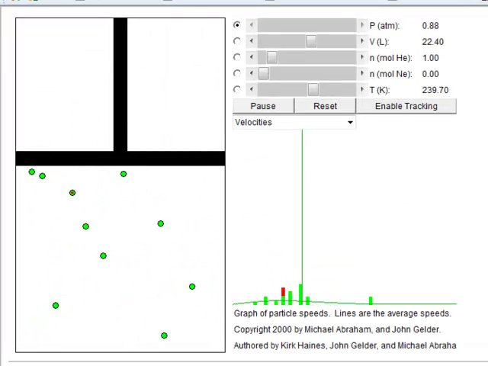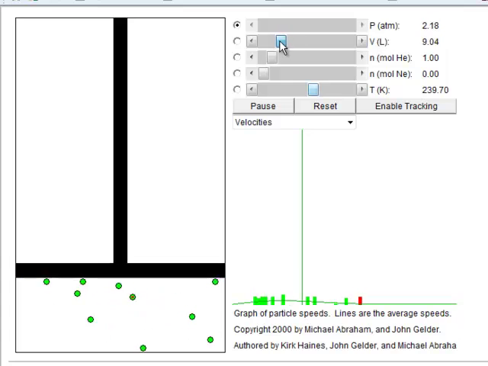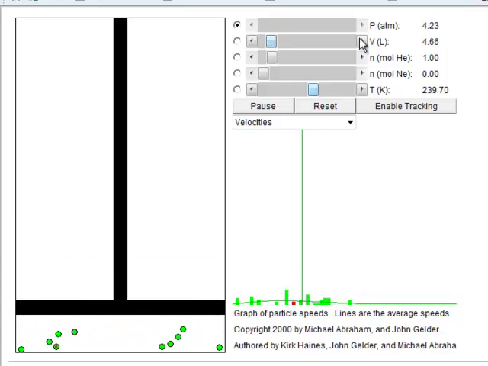Now let's think about how all this relates to real gases. One of our assumptions, you remember, is that the particles don't take up very much space compared to the size of the area. But look what happens if I make the area really, really small. Notice what that does to the pressure. The pressure is much, much higher now because there's more collisions with the smaller space. But it also means that it isn't really true anymore that the particles are very small compared to the size of the space.